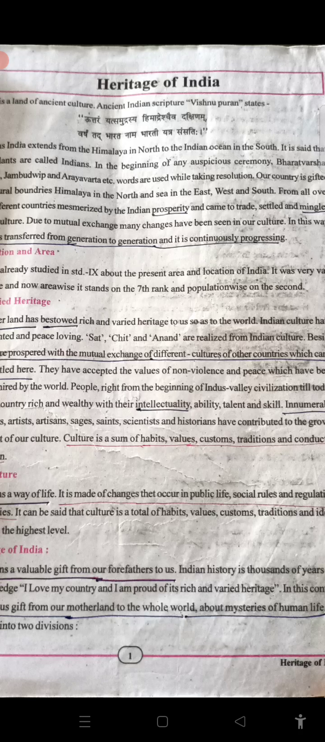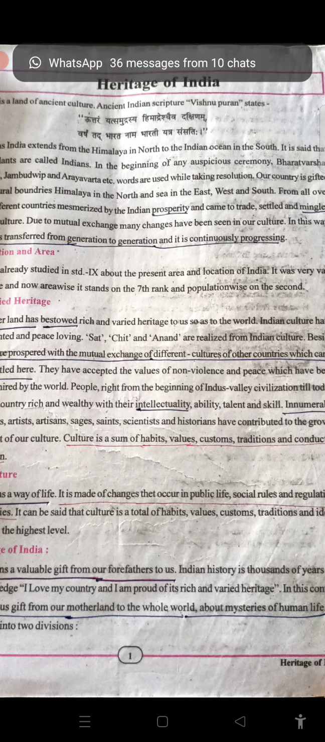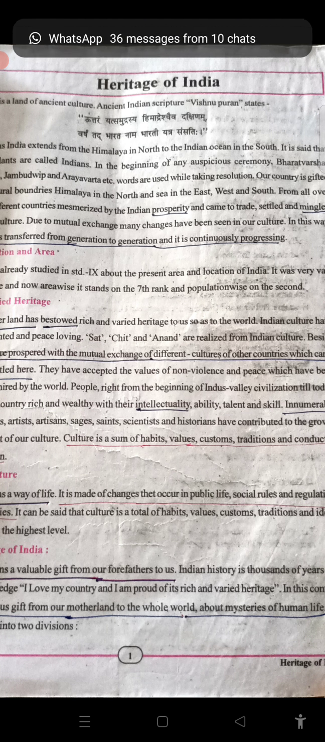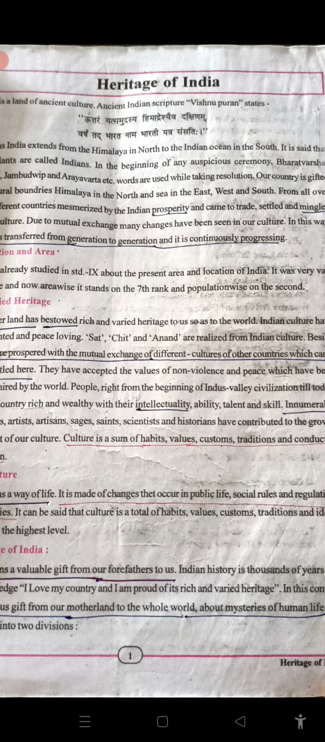From all over the world, people from different countries were drawn by Indian prosperity. Prosperity means wealth and vastness. They came to trade, settle and mingle. Mingle means to mix together with Indian cultures. Due to mutual exchange, many changes have been seen in our culture. In this way, our heritage is transferred from generation to generation and it is continuously progressing.